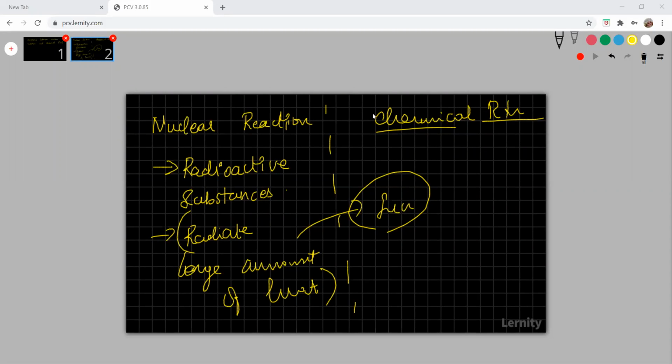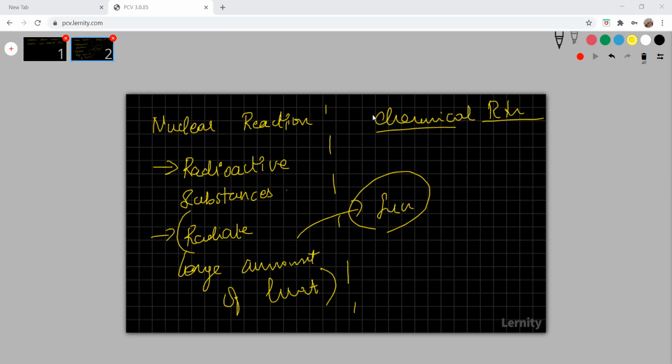Okay, what do you mean by the radiation emitted during a nuclear reaction? During a nuclear reaction, there are a lot of rays that are getting emitted. See, listen here. From the sun, there are a lot of rays that are getting emitted. You understand? Ultraviolet rays are emitted from the sun. Visible light is emitted from the sun. And you might have also seen about X-rays. X-rays are emitted from the sun. You also know about radio waves, the radio signals. Those kinds of waves are also emitted by the sun.